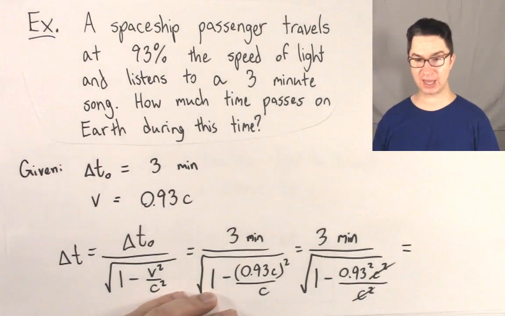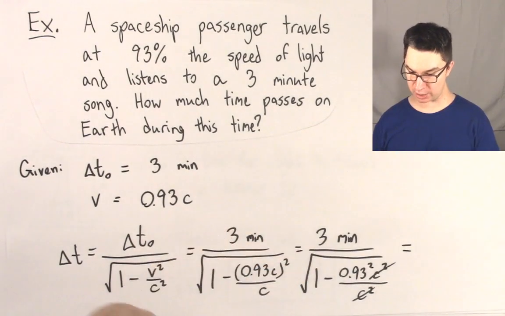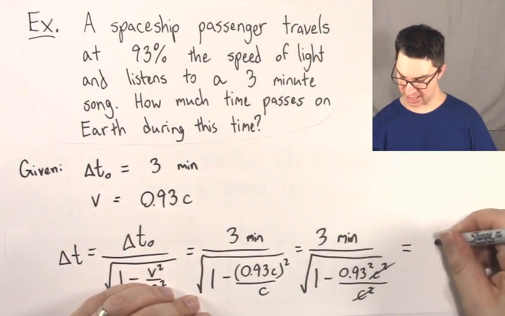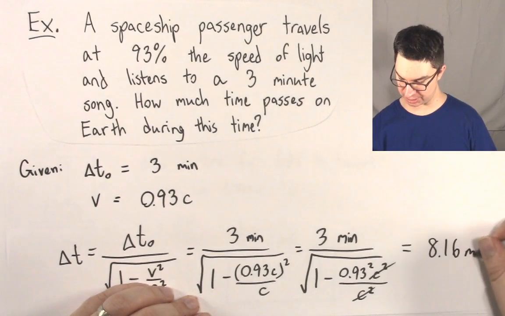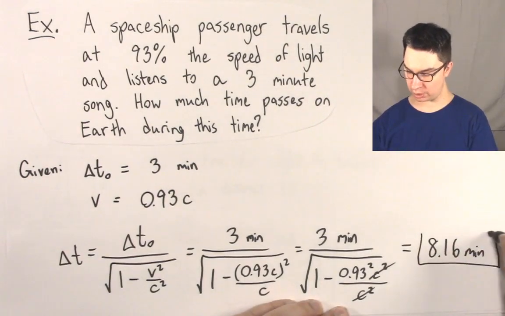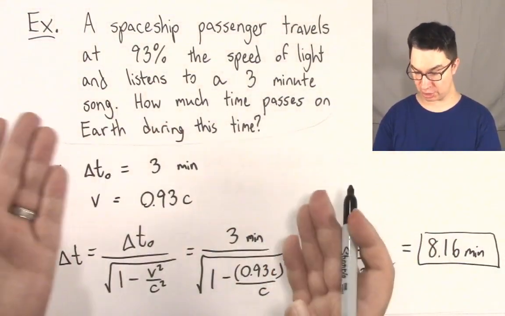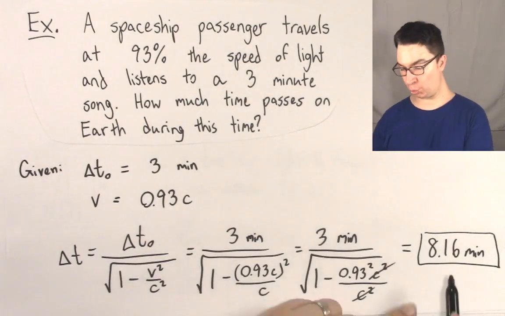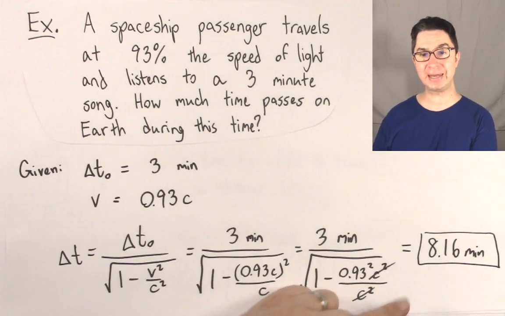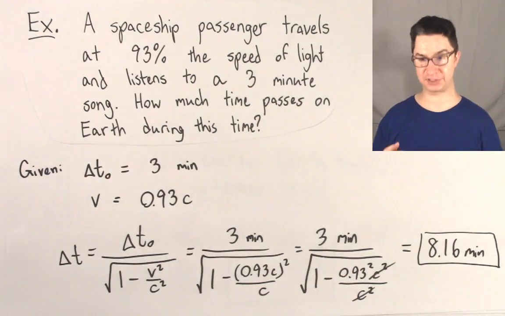So if you put this in your calculator, 3 divided by the square root of 1 minus 0.93 squared, you will get, drum roll please, 8.16 minutes. So in the time that it took for the person on the spaceship, let's say Jenny, listening to a song 3 minutes long, Benny on Earth would have experienced the passage of 8.16 minutes of time, compared to the 3 minutes on the spaceship.